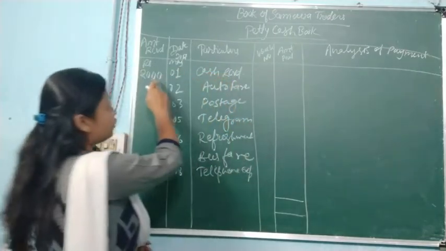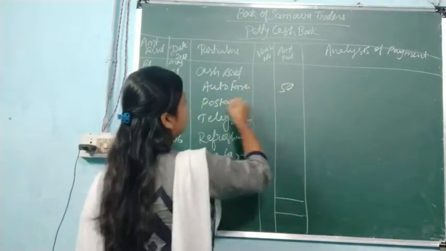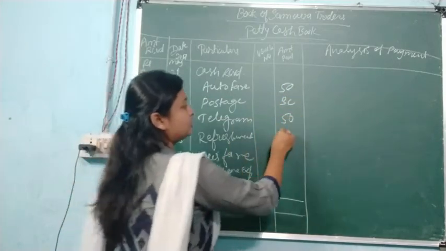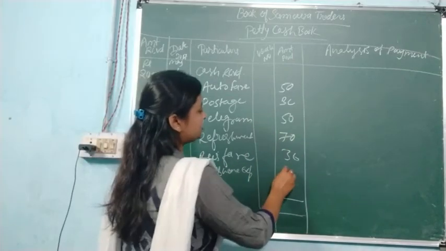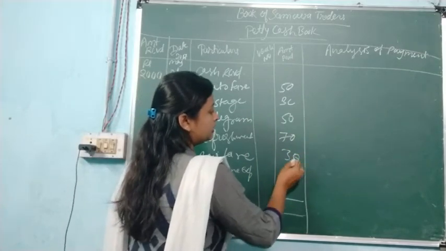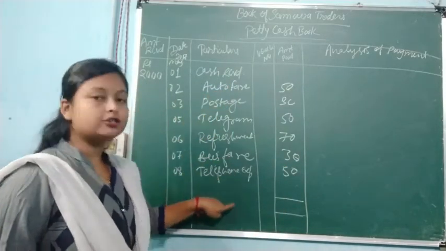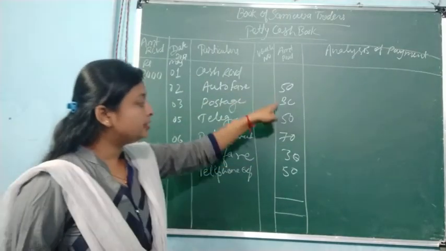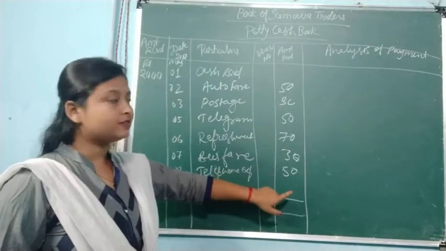The cash received, already here we have written 2000 rupees, no? Auto fare, suppose 50 rupees, postage 30 rupees, telegram 50 rupees, refreshment 70 rupees, bus fare 30 rupees, telephone expenses suppose 50 rupees. So like this we write down all the expenses here, along with the amount received, and in the total we have to write down how much money we have spent.